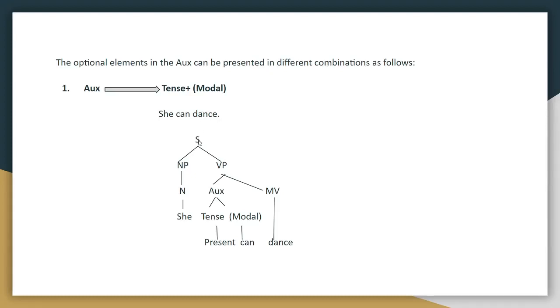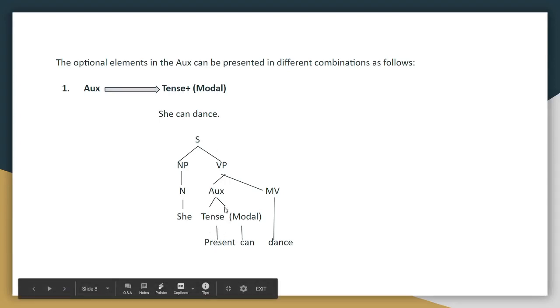Okay, so this sentence can be split into an NP and VP, and we are very sure about the NP here, which is she, and we are also sure about the main verb, which is dance. So auxiliary here can be again split into tense and modal. So the tense is definitely the present tense, and the modal is can. So this is how you split a sentence.